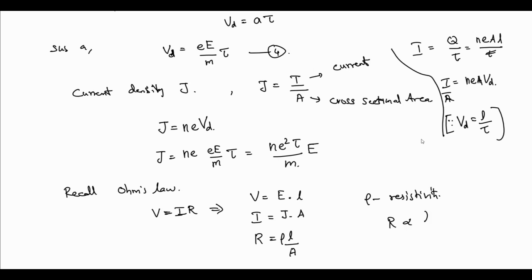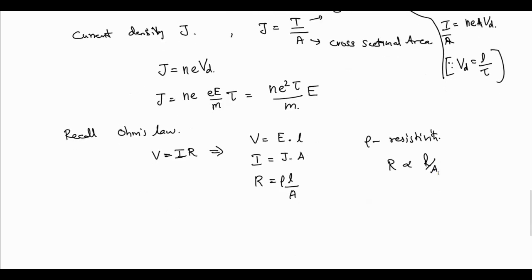Resistance increases as the length increases and the cross-sectional area decreases. This resistivity can in another case be written as conductivity.